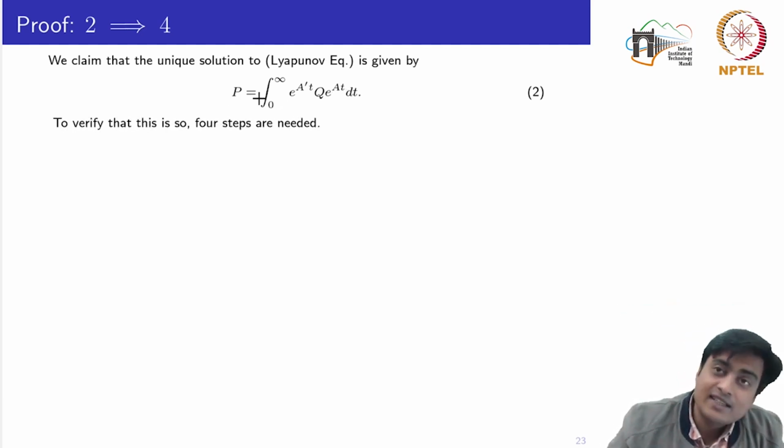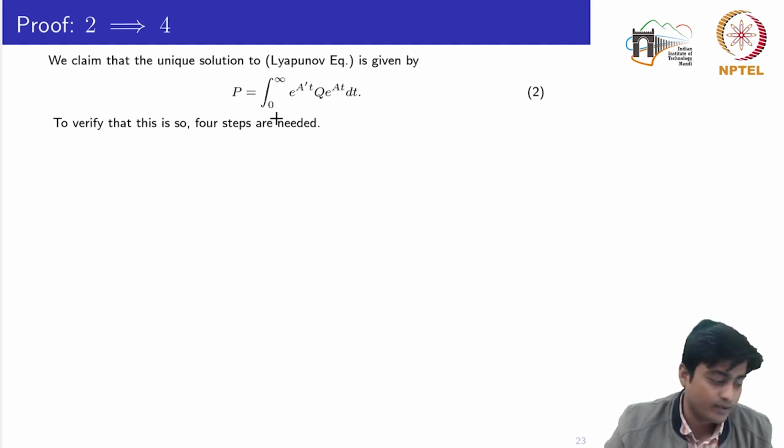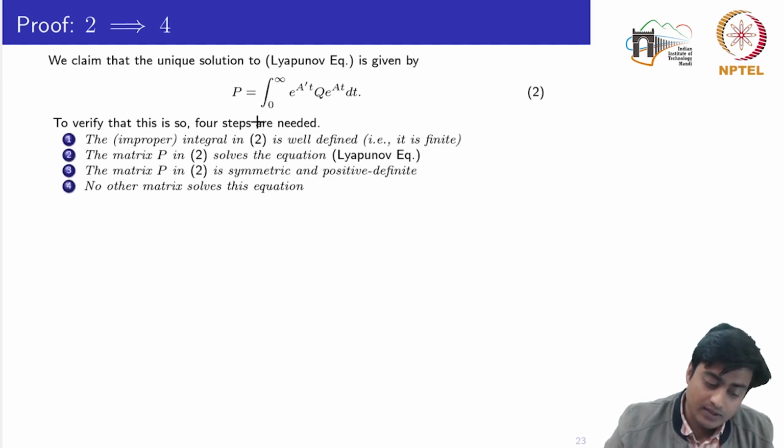To verify that this is actually a solution to the Lyapunov equation, being symmetric and positive definite, we need 4 steps to be proved. These 4 steps: first, that the integral defined in this equation 2 is well defined, that is, it can be computed and it has a finite value.